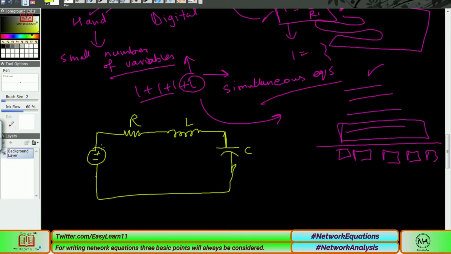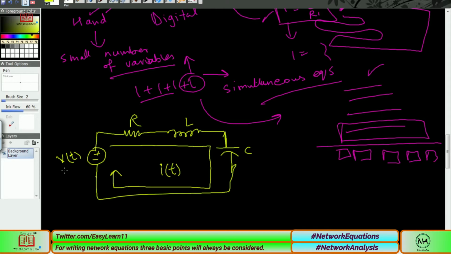This is definitely a series because there is only one way for the current to flow through, and this is the direction of the current. We have to write it as i of t, which shows that the current depends on the time t because it is a time varying current source. If we consider the voltage, it is also v of t, which means that the voltage is also time varying.